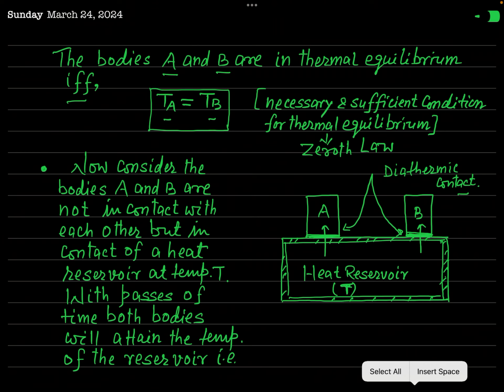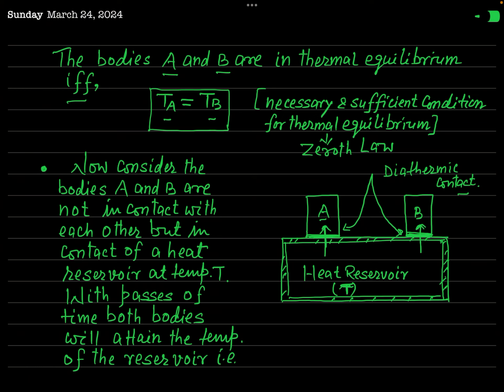And this flow of heat will continue until the temperature of both of these bodies becomes equal to the temperature of the heat reservoir. So finally, in course of time, the temperature of body A will become equal to the temperature of the heat reservoir, that is T, and finally the temperature of body B will also become equal to the temperature of the heat reservoir, that is T. So I have mentioned it here, you can see.